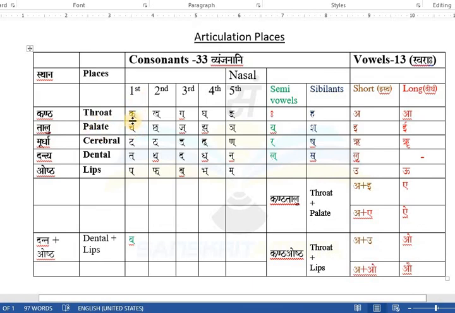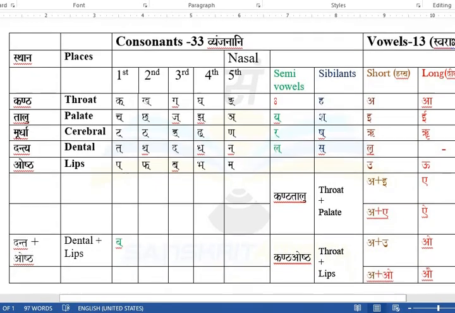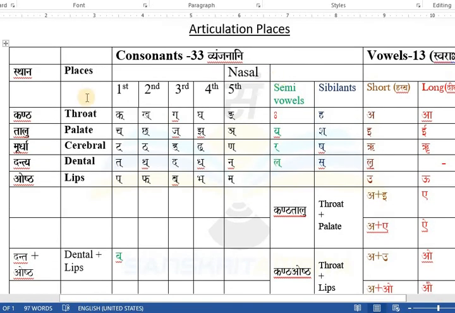Number 1 group is the ka group: ka, kha, ga, gha, nga. Right? Let me zoom a little bit. So what is the next group? Cha group: cha, chha, ja, jha, nya. Then the next, cerebral: ta, tha, da, dha, na.